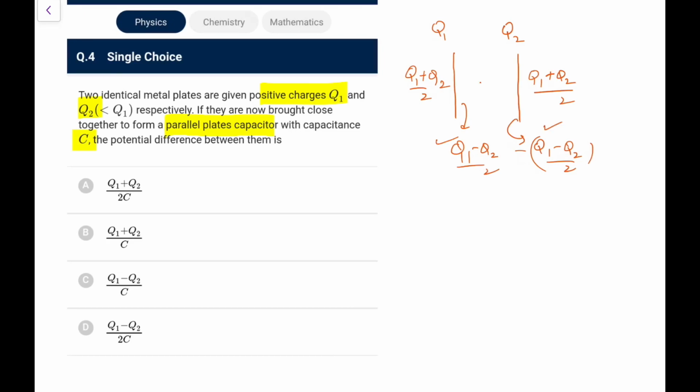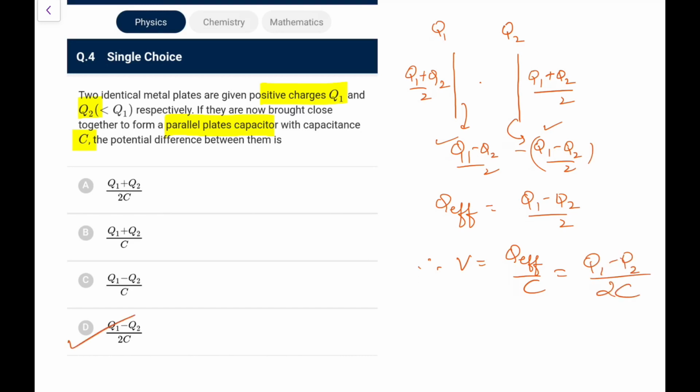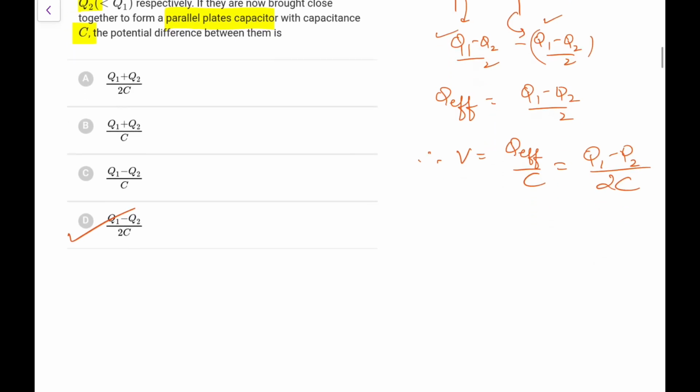So effectively, the potential difference of the field in the in-between region will be because of these two, or effectively you can say the effective charge of the capacitor formed would be q1 minus q2 by 2. So therefore the voltage difference would be q by C, that is q1 minus q2 upon 2C. So that is option D. Otherwise you can write the electric field, it would be constant pointing from here to here, and you can convert it into that form also, but this is a better way of writing it.